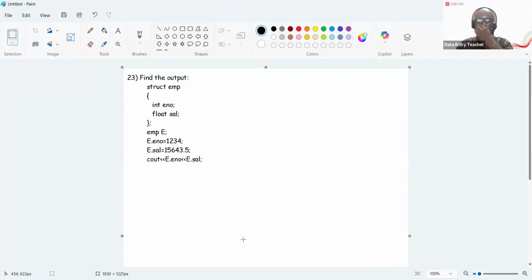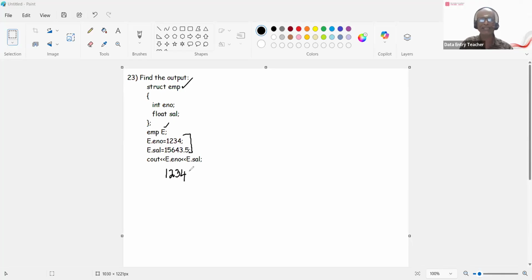So the structure is given: struct EMP, where E number and salary are the data members of the structure EMP. I am creating an object of EMP named E, and I'm accessing the E number and salary through the object E. So they have been initialized here. So I'm printing. There is no space, there is no line given. So directly it will print 1, 2, 3, 4.